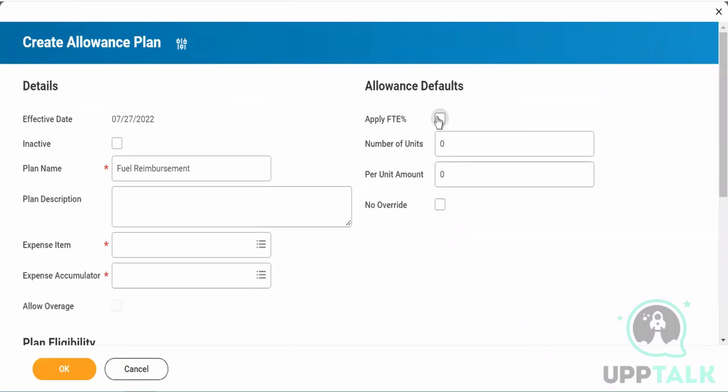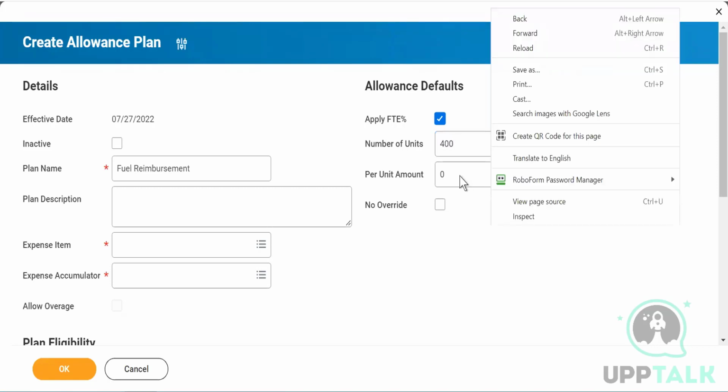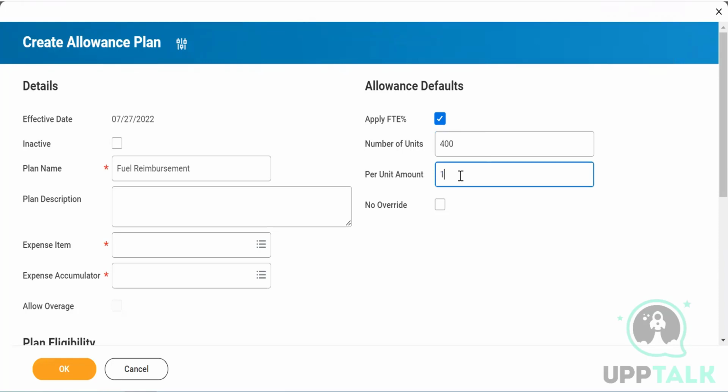And again, you will give this to your full-time employees. You will not give it to your contractors for sure. Number of units that you can cap, the maximum you can put is, let's say, 20 kilometers per day. And you're coming for a month to office, which is 400. And per unit amount, you can fix it at like 15. So it is like 6,000 per month you are getting from the office.